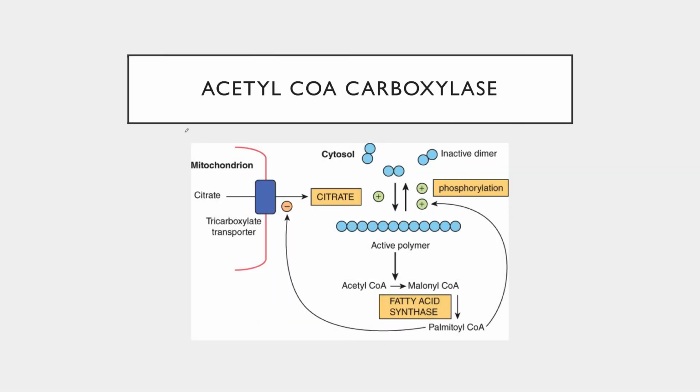So our regulatory enzyme, acetyl-CoA carboxylase, can be regulated by both allosteric as well as hormonal means. Initially, it's found as an inactive dimer in the cytosol. And as citrate levels in the cytosol elevate, this stimulates its polymerization into an active enzyme. So citrate is an allosteric activator of this process, where it stimulates the activity of acetyl-CoA carboxylase and therefore the